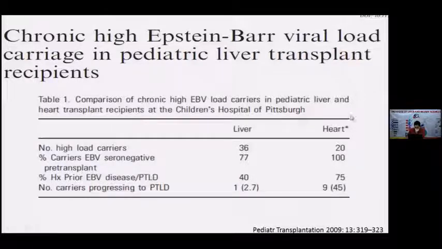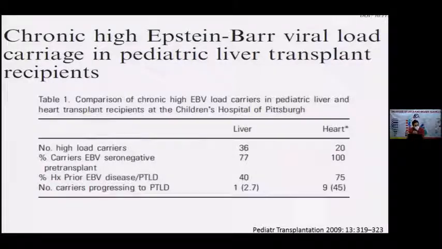Compare that to heart transplant patients, where almost half of 20 patients developed PTLD. The only difference they could give is the degree of immunosuppression used in cardiac transplant compared to liver transplant patients, in which we usually give lesser immunosuppression.